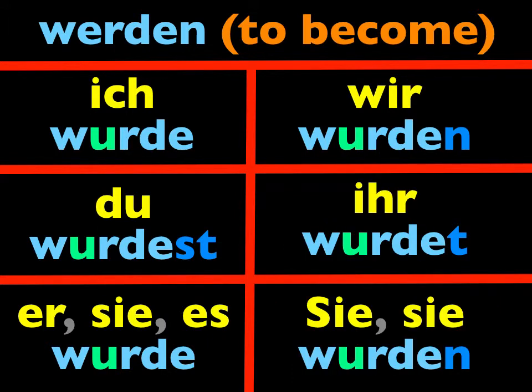Sie wurden. Since the ich form wurde ends in an e, well, for the wir form, all we had to do was add n, not en, because the e was already there. Anyway, the verb werden is almost always used in the imperfect tense in conversation, and even in written forms, frankly, most of the time.